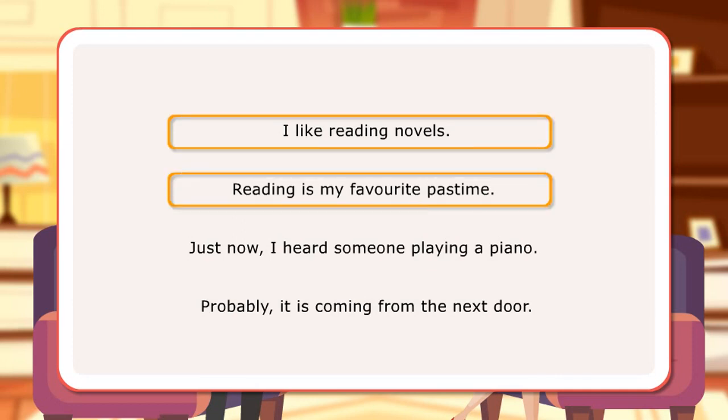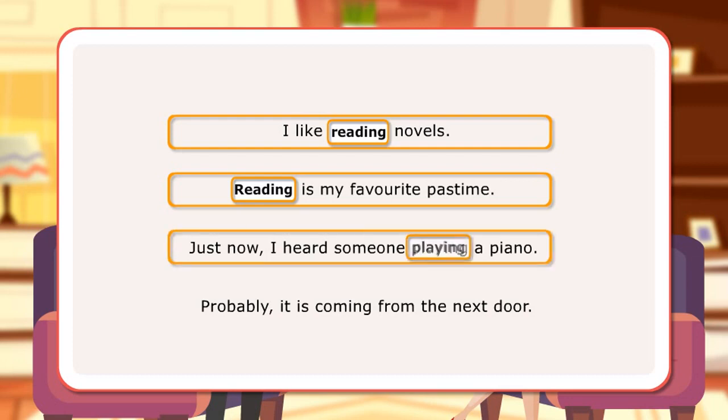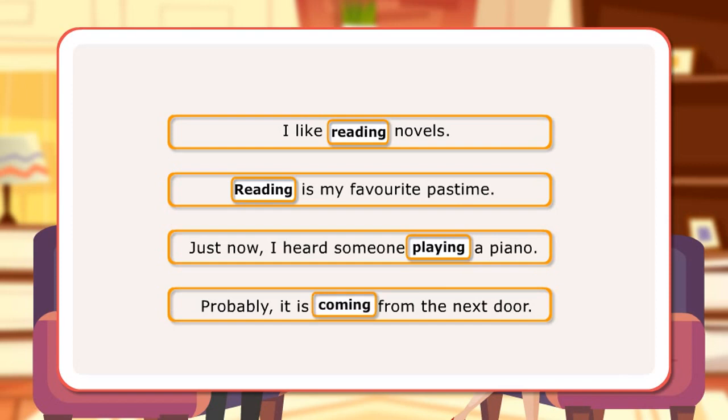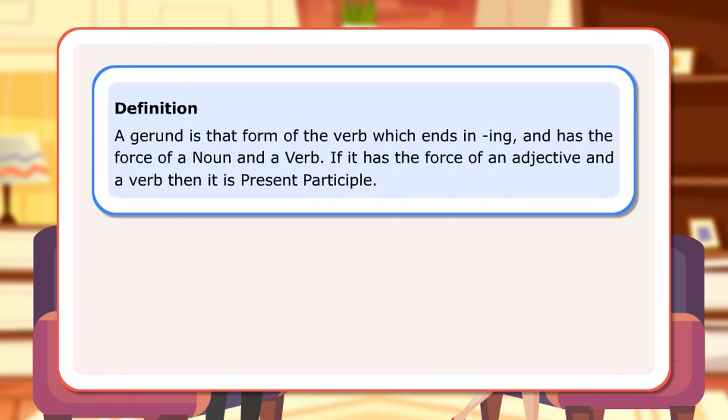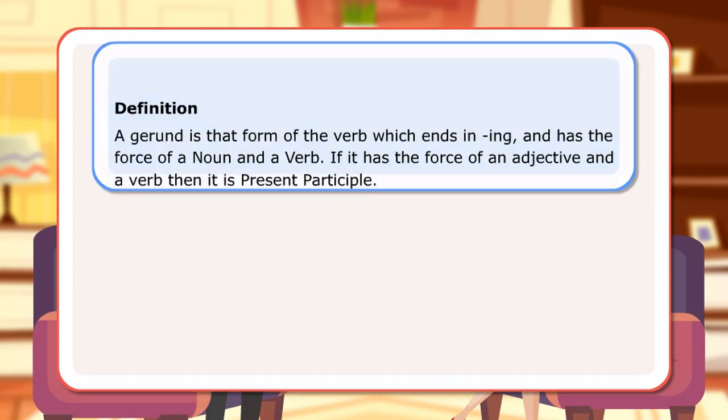In the first and second sentence, reading is formed from the verb read by adding ing and does the work of a noun. In the third sentence, it is qualifying the noun and plays the role of an adjective. In the last sentence, it denotes the incomplete action. Definition: a gerund is that form of the verb which ends in ing and has the force of a noun and a verb. If it has the force of an adjective and a verb, then it is a present participle.